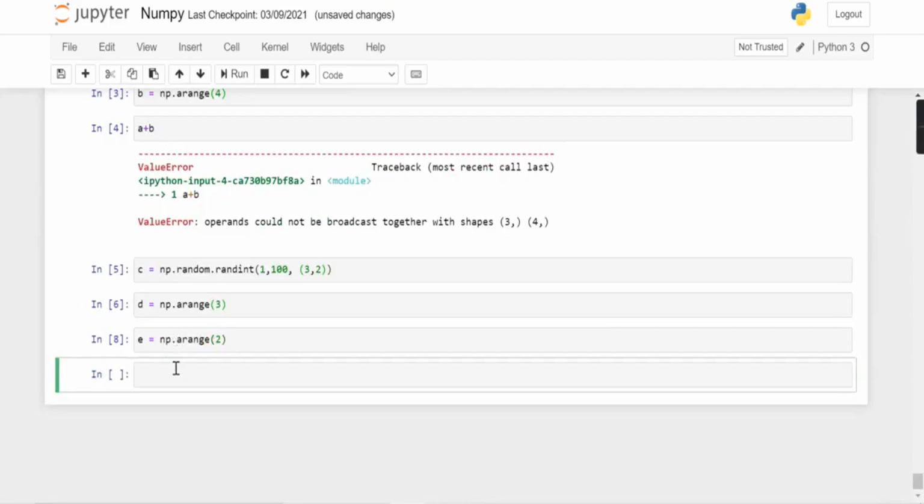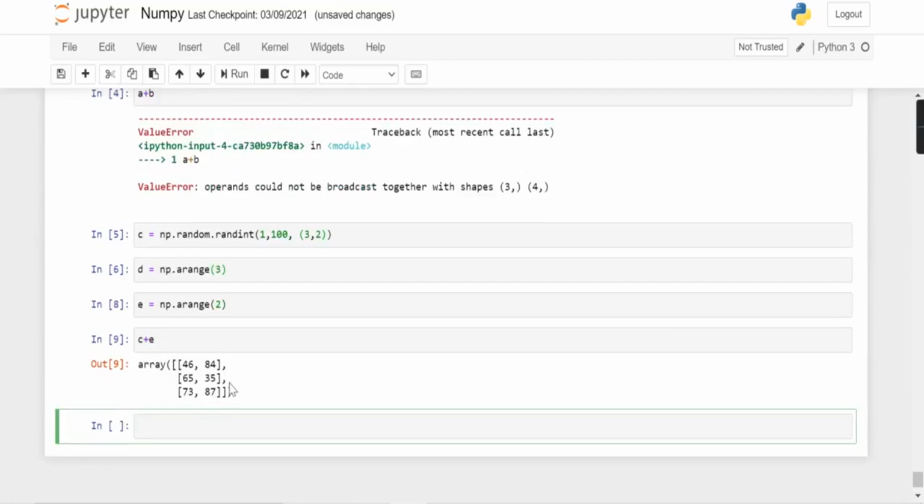So now let's try to add arrays C and E. When I add C and E, they got added up. How is this possible?